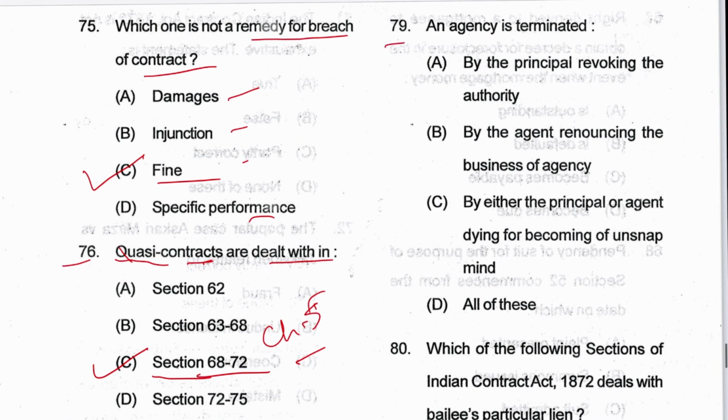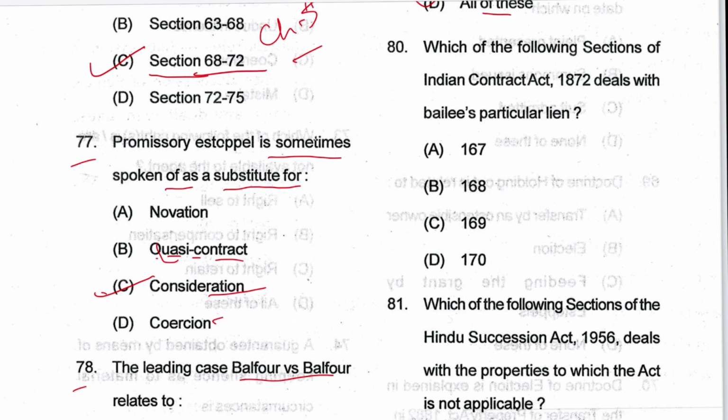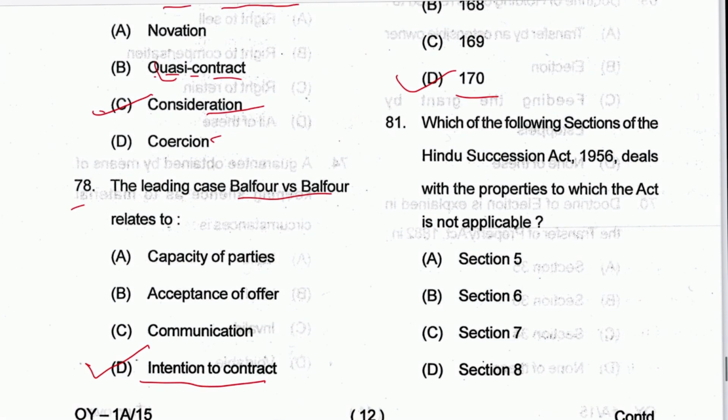Next, 79: an agency is terminated by the principal revoking the authority, the agent renouncing the business of agency, either the principal dying or becoming of unsound mind. All of these, 2 is the answer. Section 201 of the Contract Act. Next, 80: which of the following sections of the Indian Contract Act deals with bailee's particular lien? That is section 170. D is the answer.